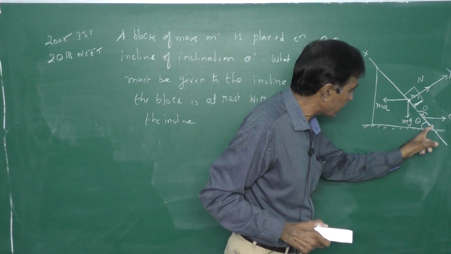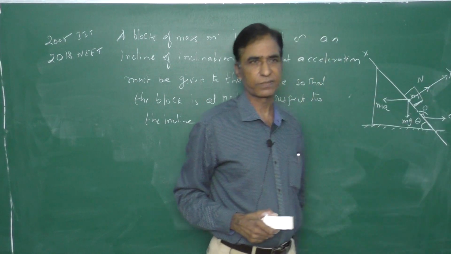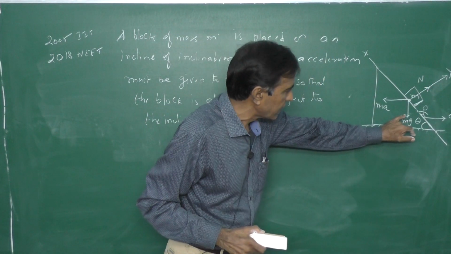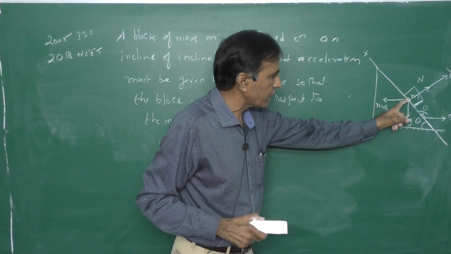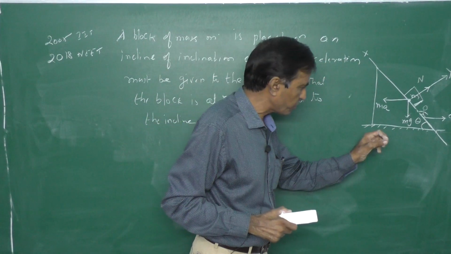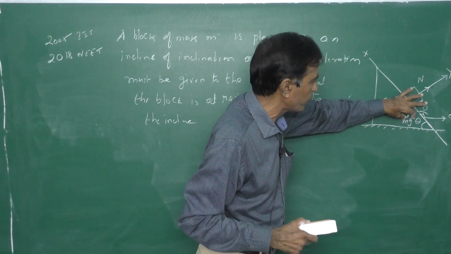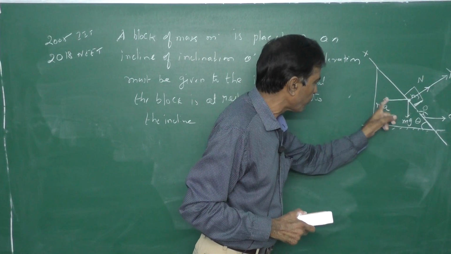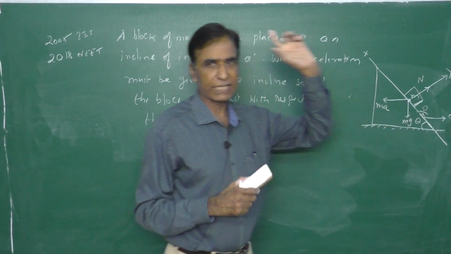No force acting along the x-axis, and only one force is acting along the y-axis. So what about the remaining forces? mg is not acting along the x-axis, ma is also not acting along the x-axis or y-axis. So I have to find the components of this mg force along x and y, and the components of ma along the x and y-axis.